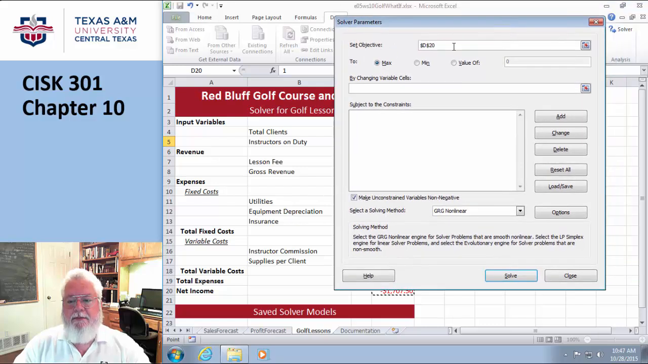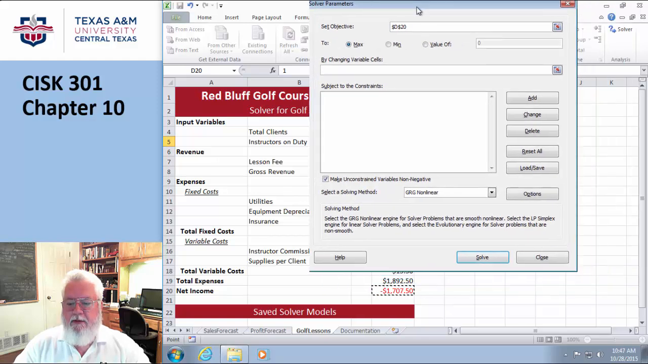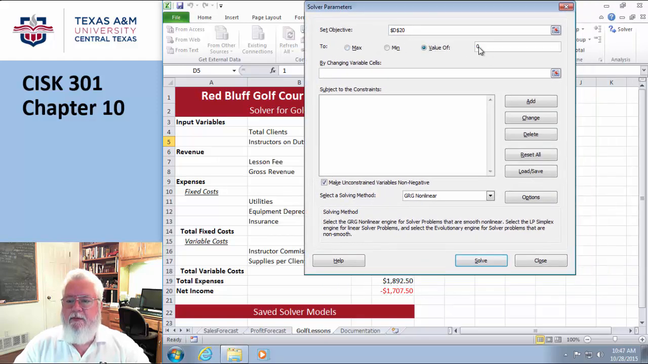And then what am I trying to do? Am I trying to make it the maximum? Do I want to have it a minimum? Do I want a particular value? For example, I want to make $2,000. Okay, so that's what I'm going to do. I'm going to go here and say I want to make $2,000. And once again, for reasons that are not immediately clear, this is not a cell reference here.